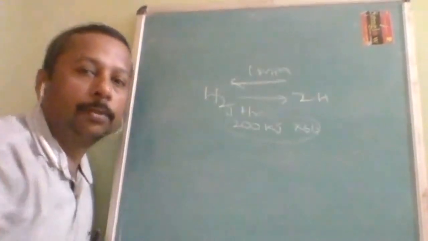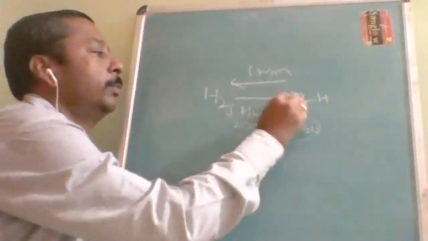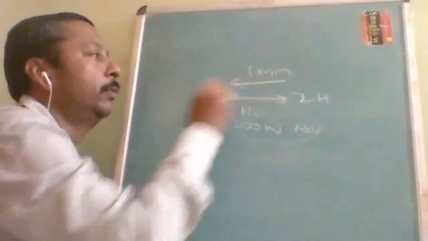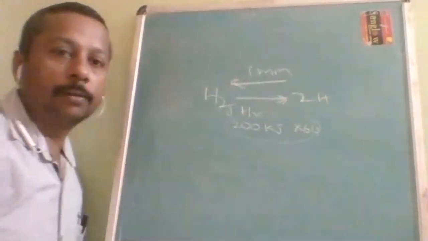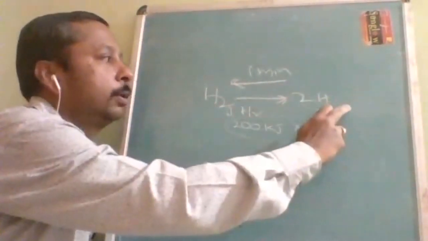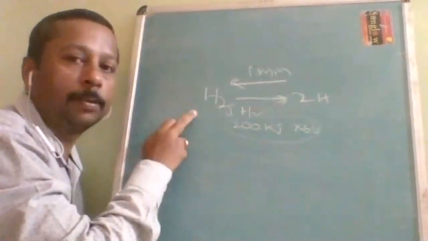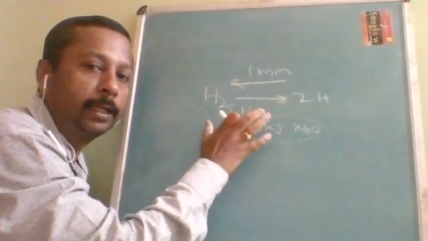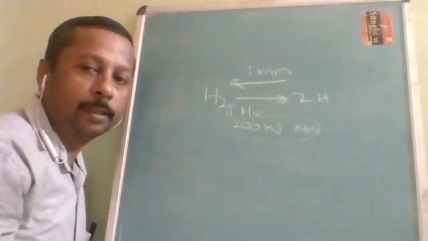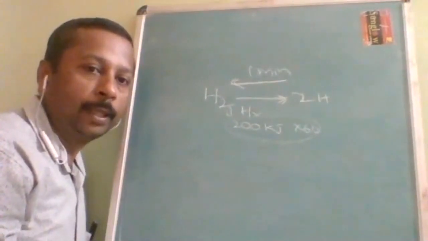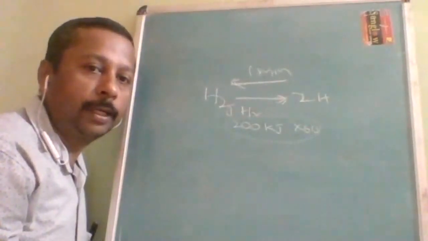This is a doubt from a student: we are giving energy, it is endothermic, so how can it create such a high temperature? It is because this process is a slow process and that process is a fast process. Collecting the energy is time taking, but liberating the energy is an explosive reaction. So when it gives explosive energy for a short duration, the atmosphere is going to get heated up.